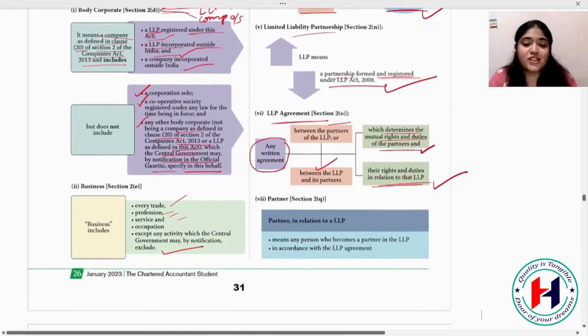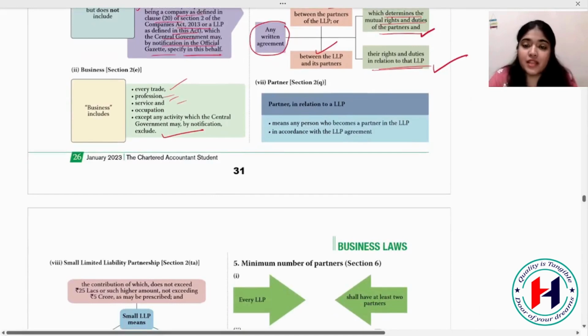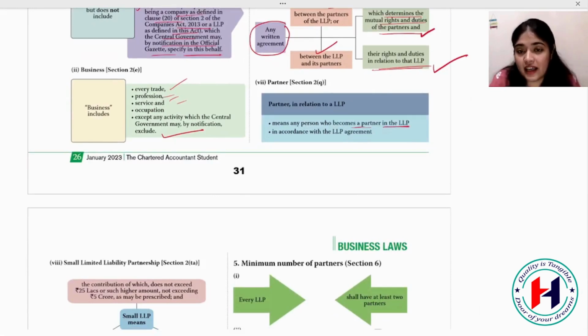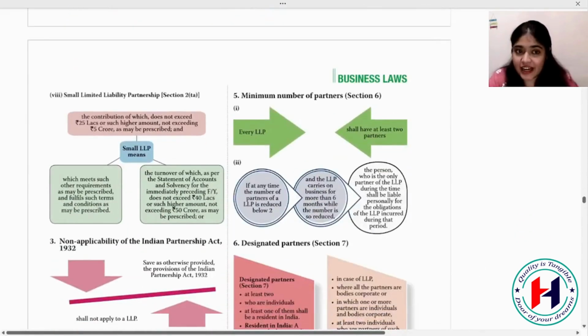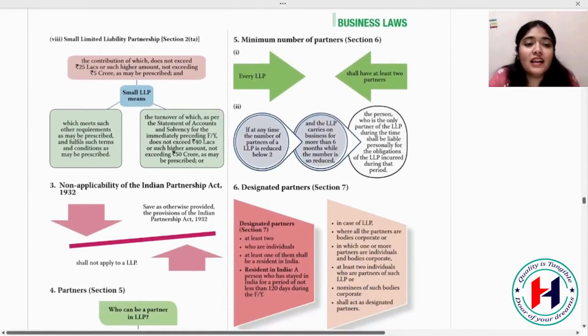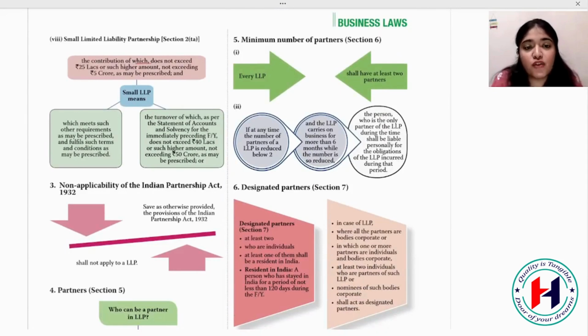Now, a partner of an LLP means any person who becomes a partner in the LLP in accordance with the LLP agreement. So their name should be mentioned in the LLP agreement. They should be a person who is competent enough. Then small limited liability partnership: the contribution of which does not exceed 25 lakh or such higher amount not exceeding 5 crore as may be prescribed, and which meets other requirements. This type of thing is not much applicable to you, so we can just skip this part.